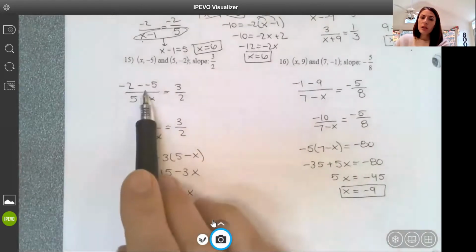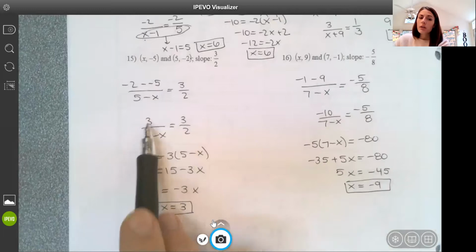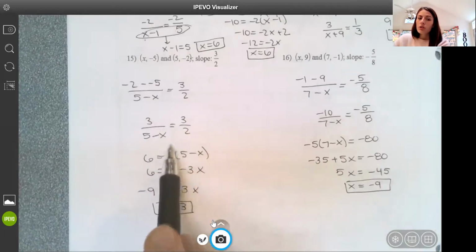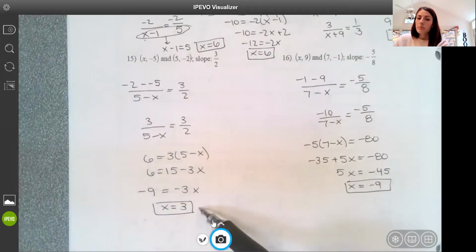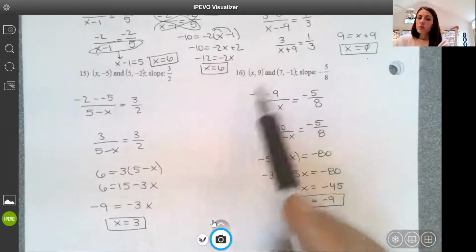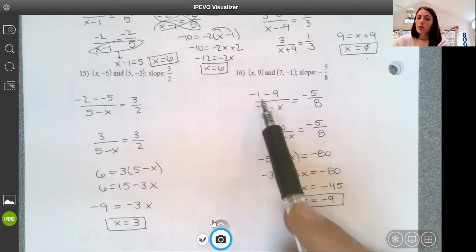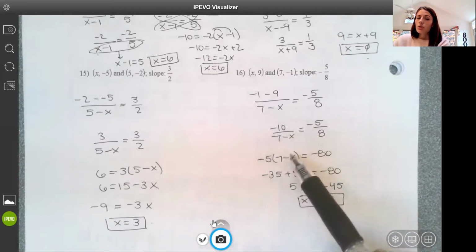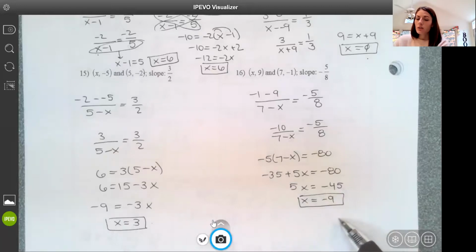15, we also end up with a double negative, so be careful here. Cleaning up this side gives me 3 in the numerator, and I have 5 minus x in the denominator. Cross multiplying, making sure to distribute that 3 through, you should have gotten x equals 3. And then on 16, here's my setup, gives me -10 when I clean up the numerator, when I do y2 minus y1. And cross multiplying, making sure I distribute through to that 7 minus x, you get x equals -9.